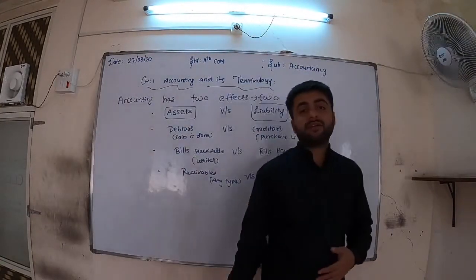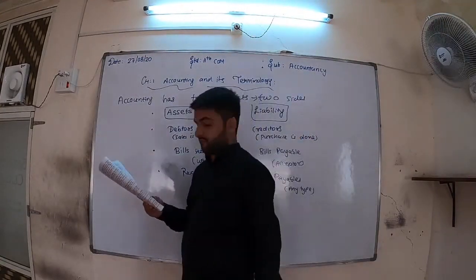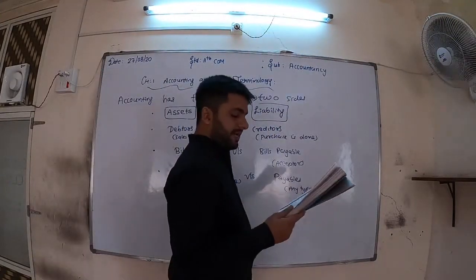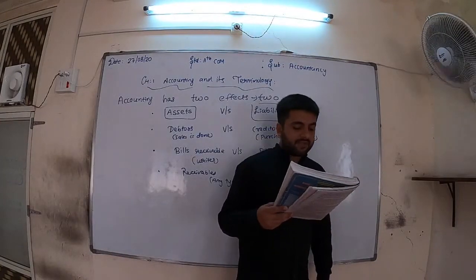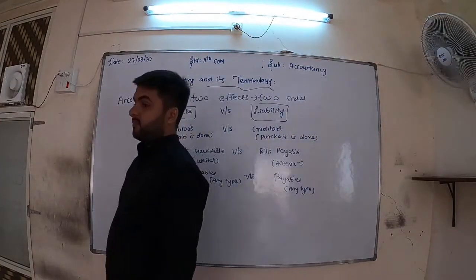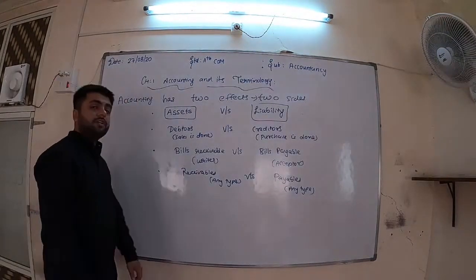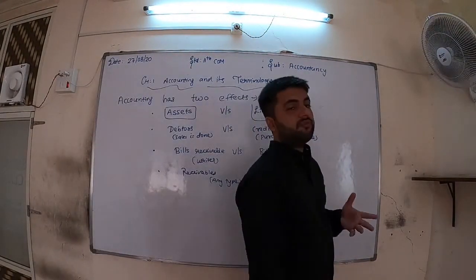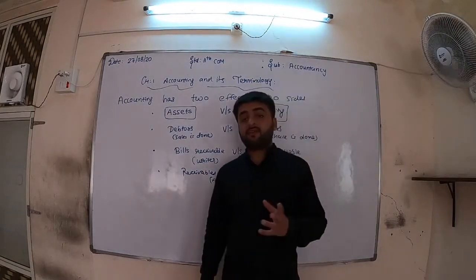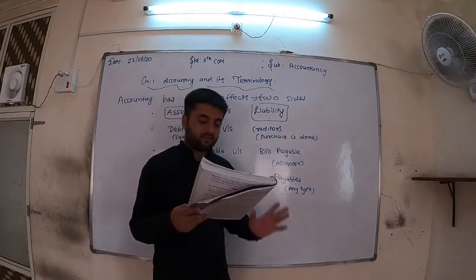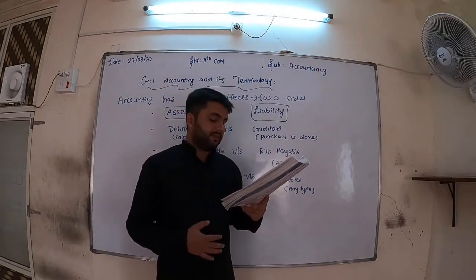Now next, word number 37, that is cost. To produce any product or to provide any service, whatever expenses are required, the sum of these expenses is a cost. What do you mean by cost? The total of all the expenses. Suppose you want to do any transaction, then the total of all types of expenses is known as a cost. Okay. Then voucher.